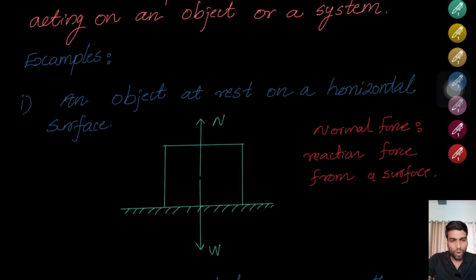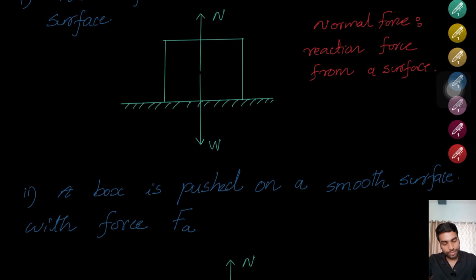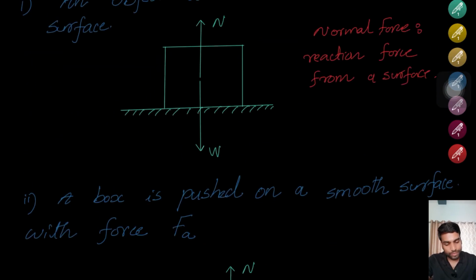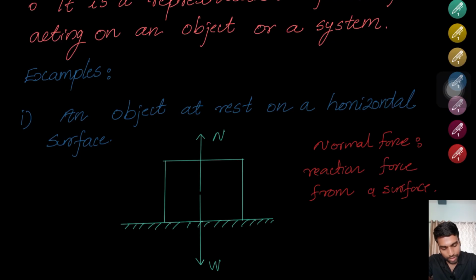Not in all cases will the normal force be equal to the gravitational force, and we will see that. All right, so in this case only, N is equal to mg. That means for horizontal cases, when the object is on a horizontal level, in almost all cases you will get N equal to mg. But there are some cases in which the normal force will be less than the gravitational force. We will see that. Now, in this case, remember, the total force will be equal to 0. Therefore, F net equals 0, because both N and W will cancel out, right?